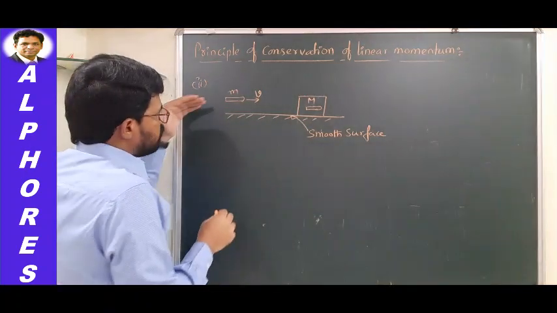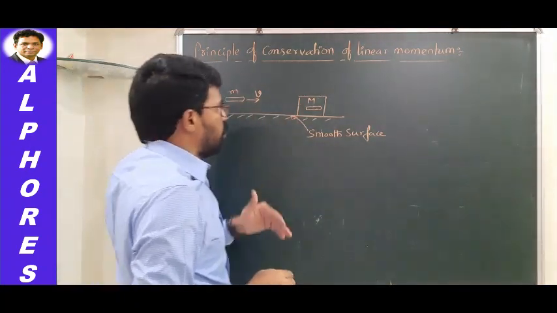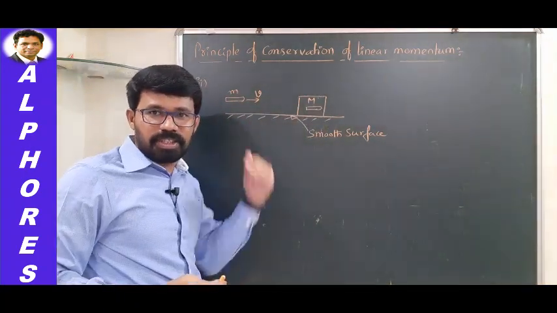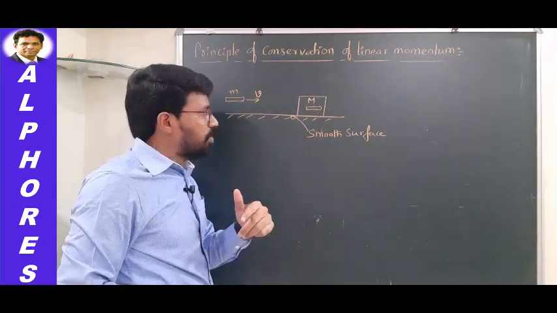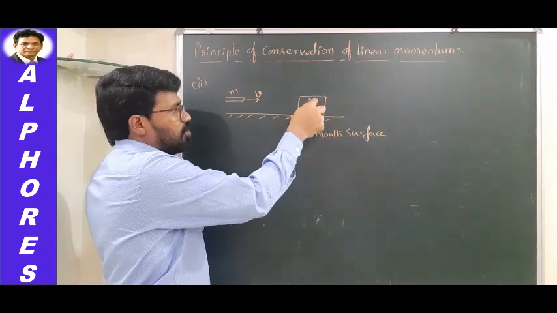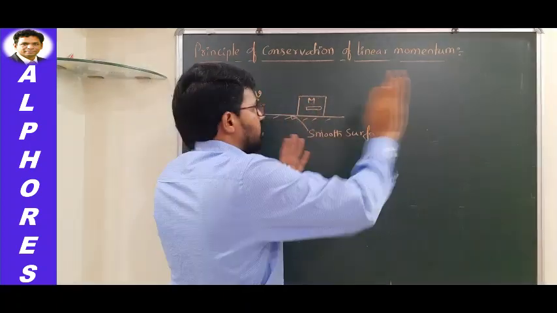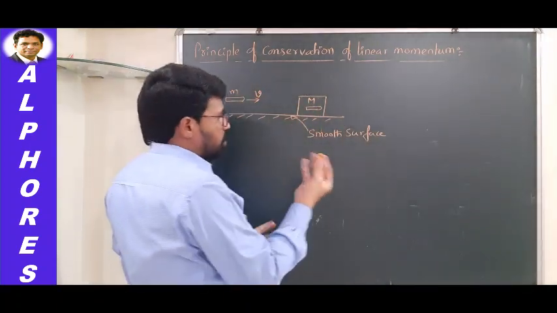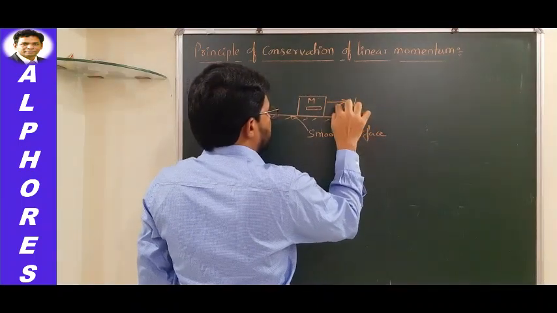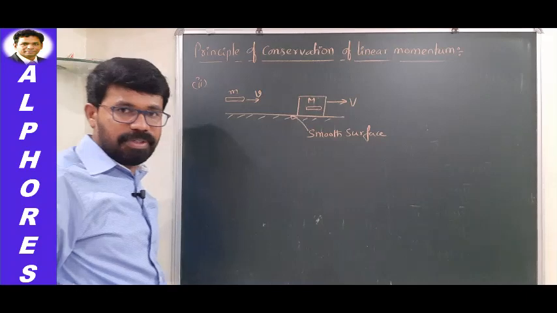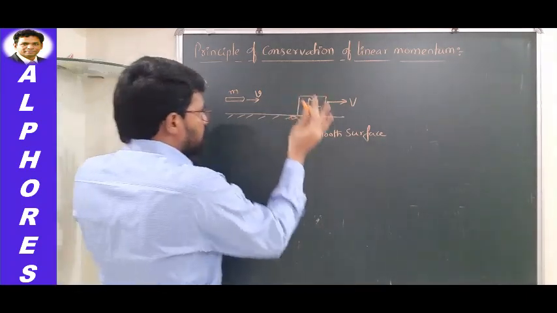Once the bullet touches the block, what happens? The block starts moving, it starts sliding, and the bullet has embedded into the block. The bullet and the block together are moving. So let us say both are moving with a velocity equal to capital V. So this is an isolated system now.